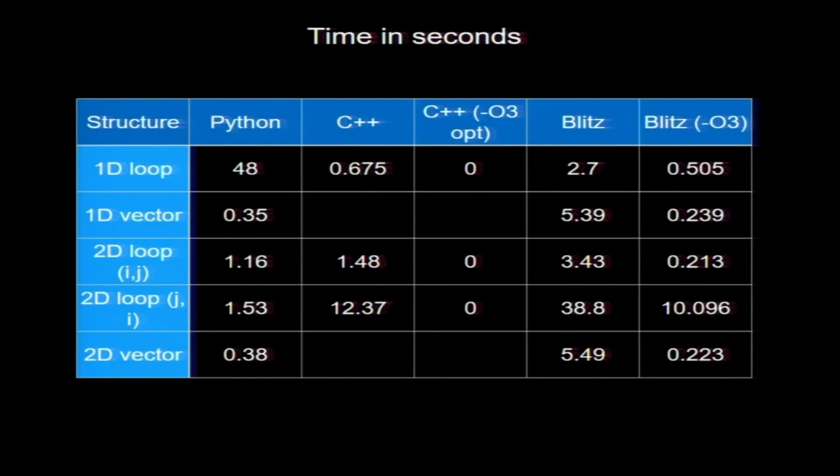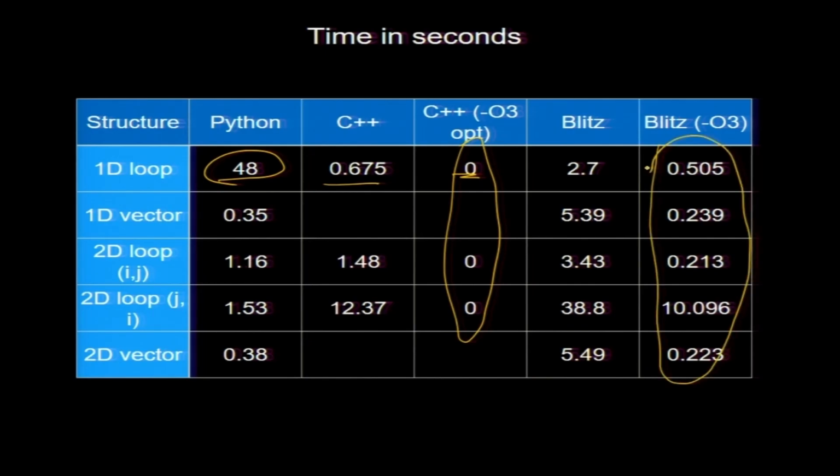Let us look at the summary. Remember, the 1D array is 10 power 8 numbers and the 2D is 10 power 4 by 10 power 4. Look at the 1D loop. Python is 48 seconds with a loop. C++ is 0.675 seconds, and with the O3 option it is 0. So, if you are using O3 then C++ is doing very well. Blitz with the O3 option is here, which is doing worse than C++. It is a surprise for me, but that is what it is.